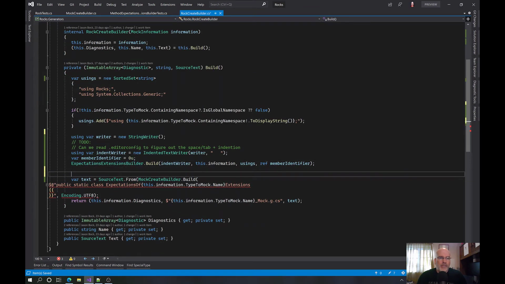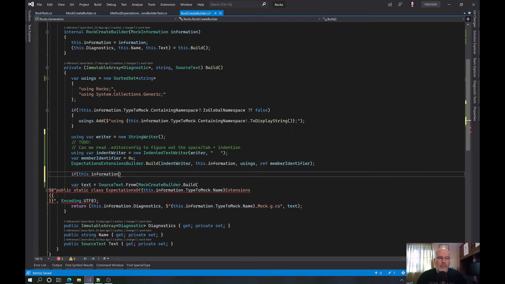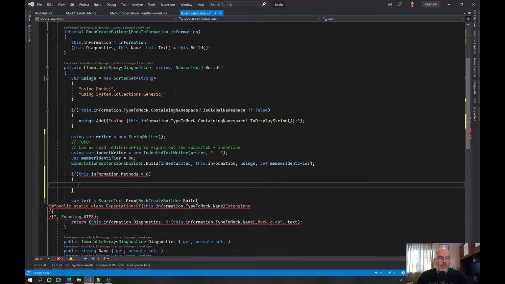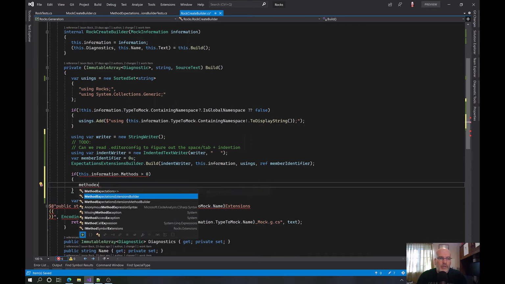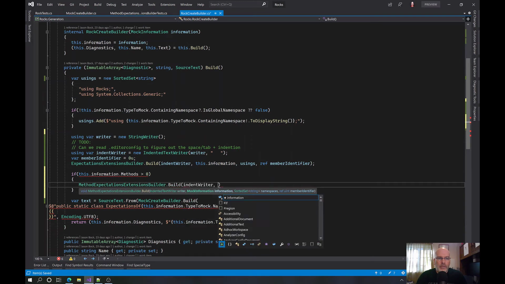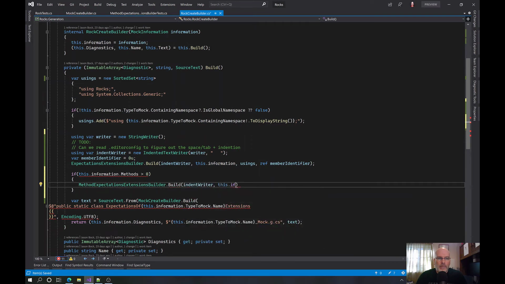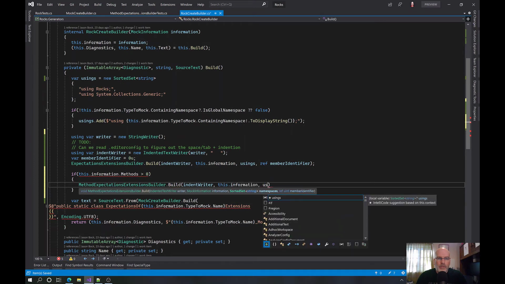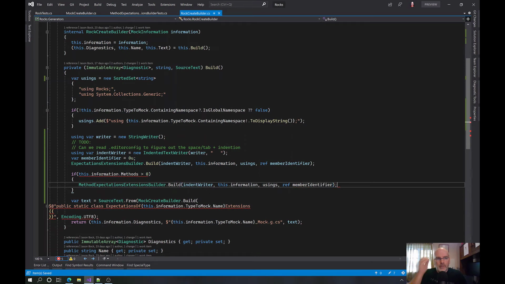Now if this dot information methods is greater than 0, you would also call method extensions builder build of the indent writer, this dot information, usings, ref member identifier, length. There you go.